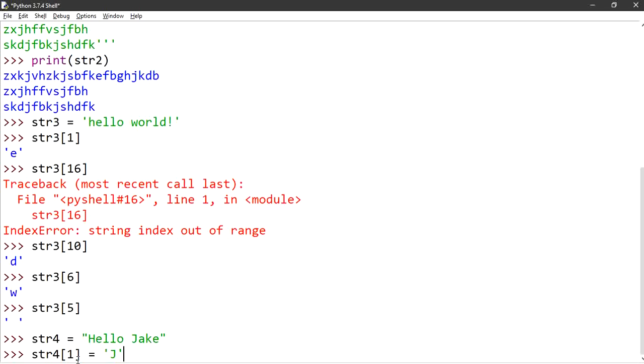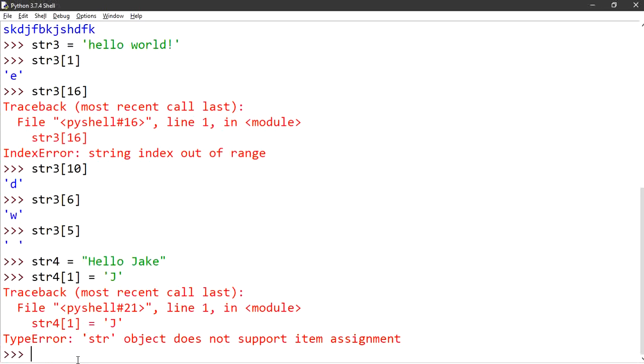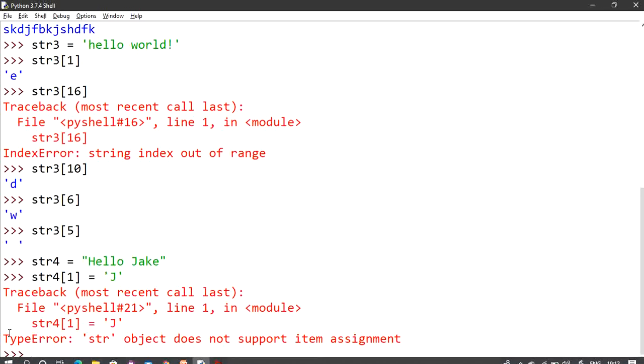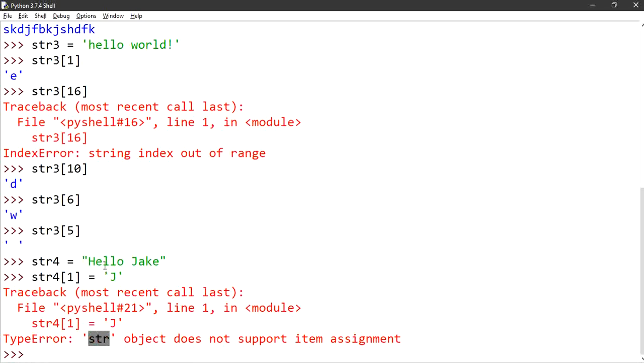Now let us see, it leads to an error. It says type error, string object does not support item assignment, so we cannot modify it.